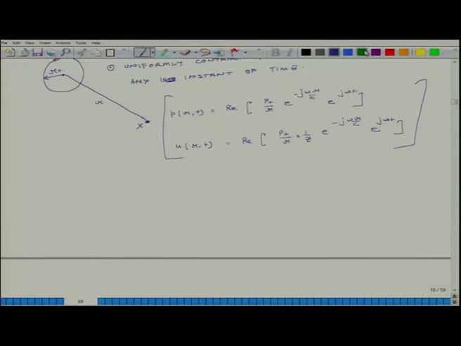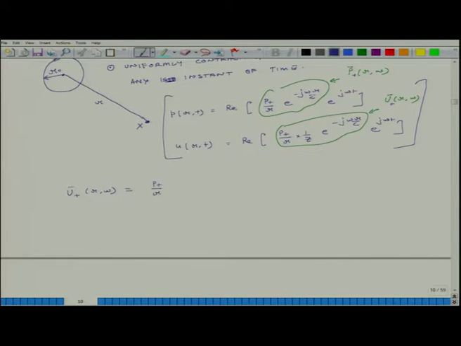So, this term is P bar r omega, and this term is u bar r omega. So, u bar, and because it is propagating in the positive direction, I will put a plus sign here. So, u bar plus r omega equals